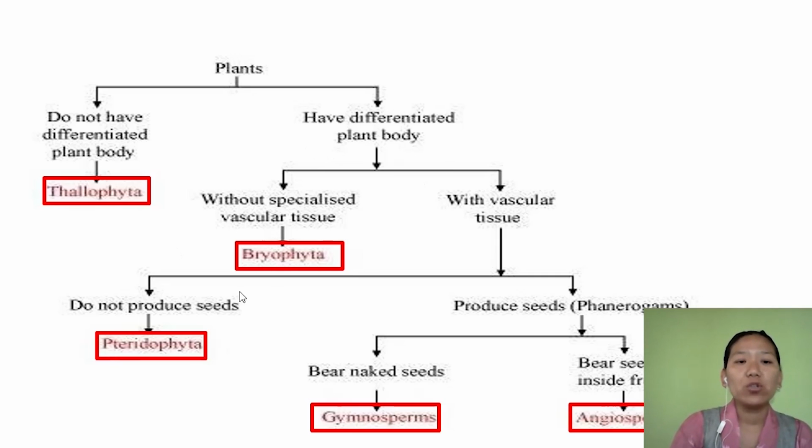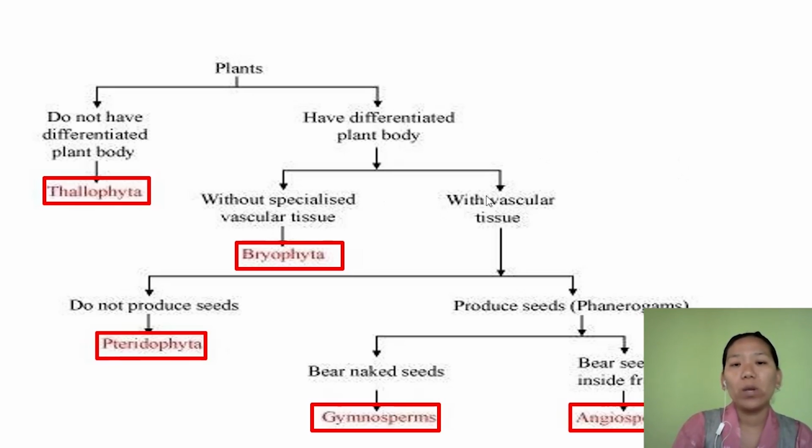Vascular tissue here refers to xylem and phloem, which help in the conduction of minerals, water, nutrients, and photosynthates. The group without specialized vascular tissue, that is without xylem and phloem, is kept in a division called Bryophyta.